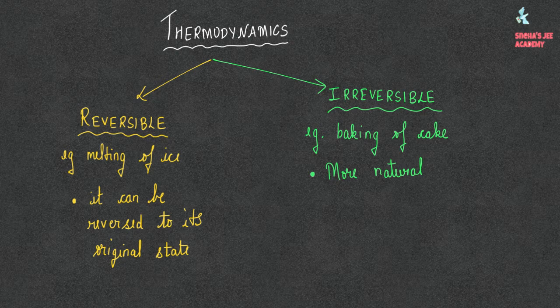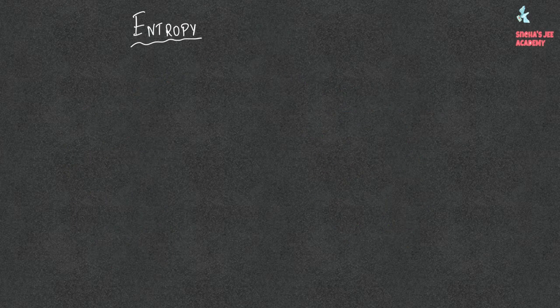In reversible process, after a change occurs, the reverse must get it exactly to where it was, that is, its original state. So in irreversible process, I can say that the entropy increases. So entropy is a new word and I'm going to explain that: entropy increases. In short, what does entropy mean? It means disorder.